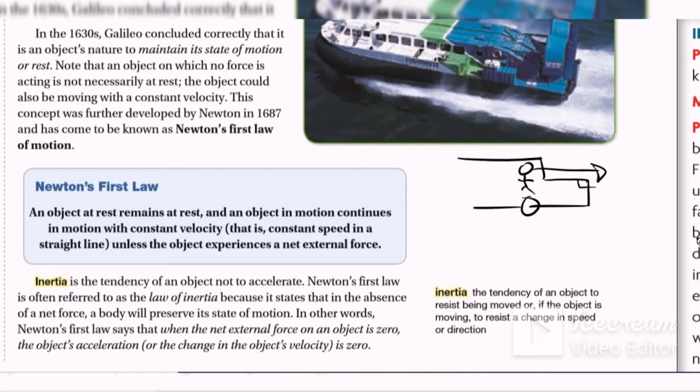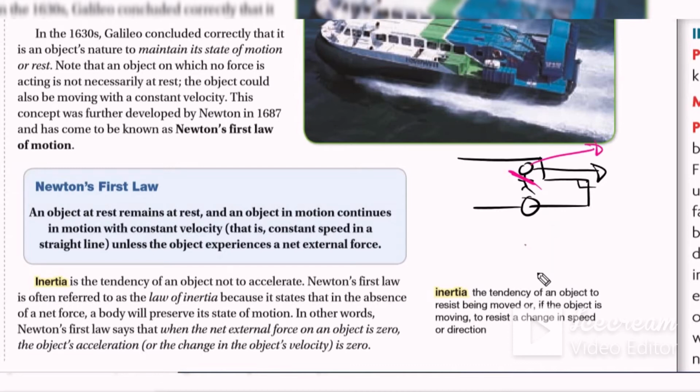You can feel that your body wants to get out of the car. Okay, do you know why? Because you were in motion and you want to stay in motion. When the car stops suddenly, you want to complete the movement. Okay, because if you don't use the seat belt, it will be a very big problem when you stop suddenly or have an accident. Okay, now that is the inertia.